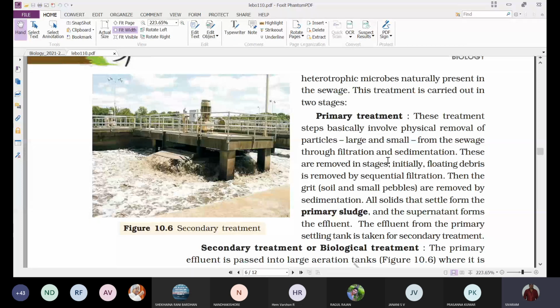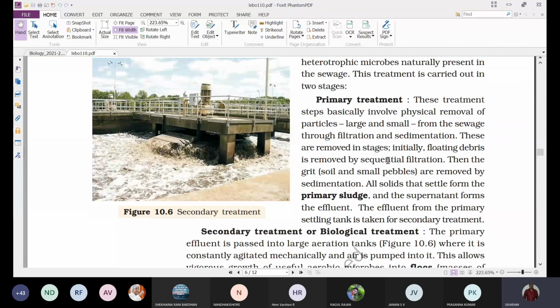Initially, floating debris is removed by sequential filtration. So whatever particles are present in the water which are floating, those particles are removed by sequential filtration. That means they are filtered through different sieves, so that they can remove most of the floating debris present in the sewage water.